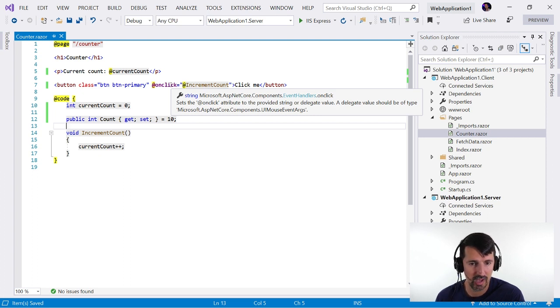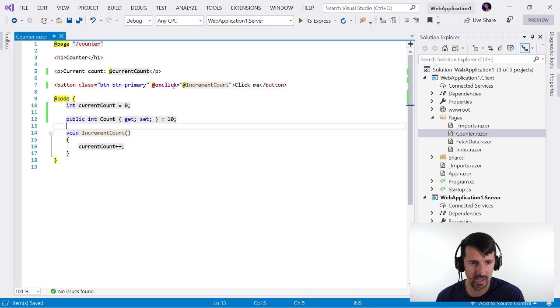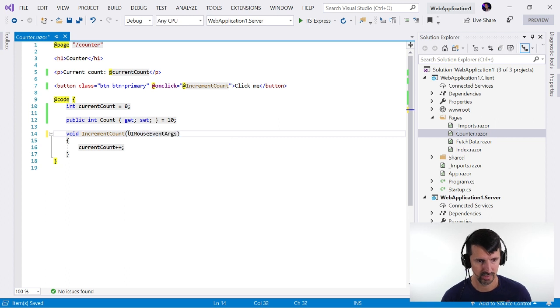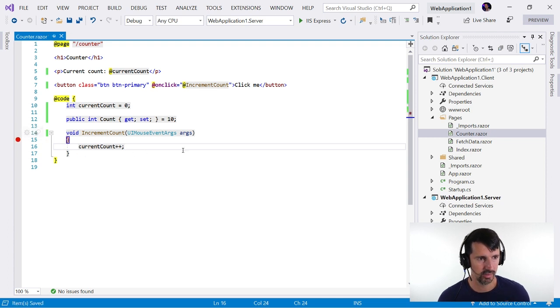Okay, so we didn't have mouse. So what happens if we add UI mouse event args? Will it still work? Ooh, let's hit a breakpoint. Let's see if you hope. Okay, you can do that in Blazor as well.